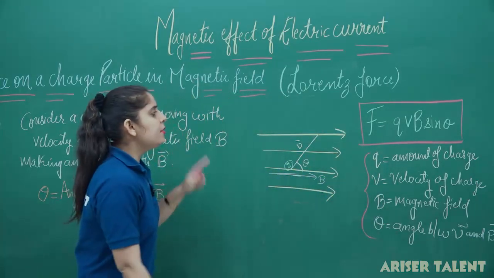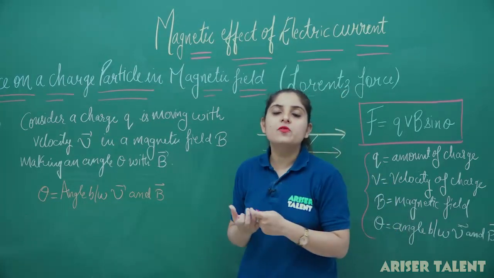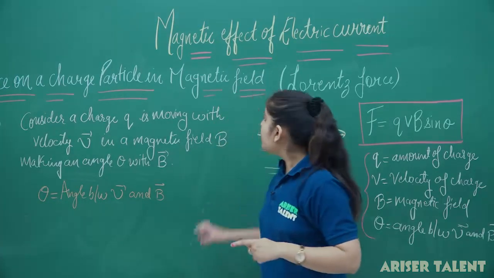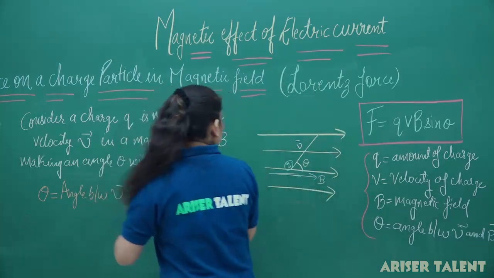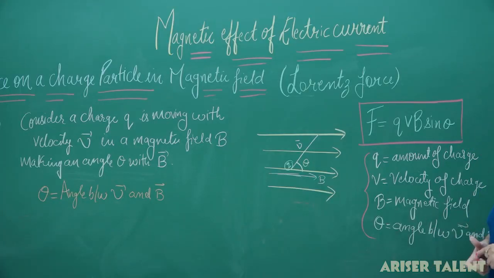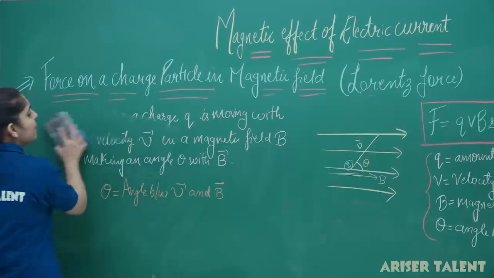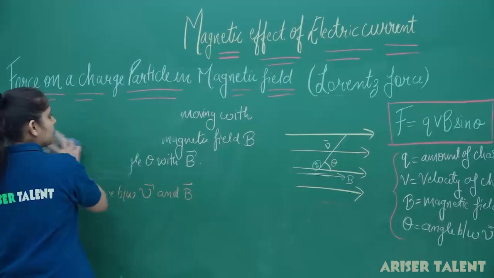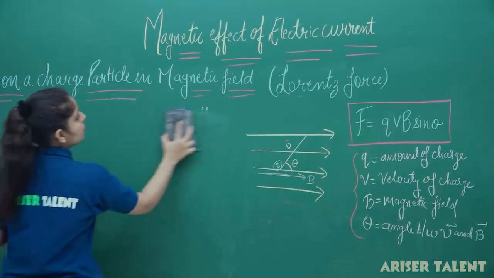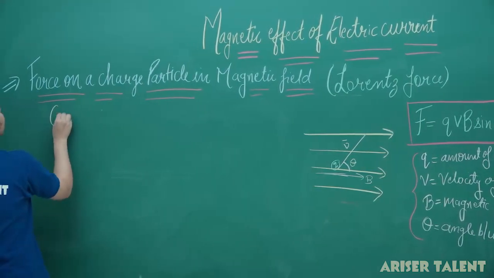Now, this force also has certain conditions: when will the force be maximum, when will the force be minimum, and what will be the value of force when theta is lying between 0 and 90 degree. So we have three cases here. Just copy this part from here so we can study the cases. Now, let us see the conditions when the force will have minimum and maximum values.